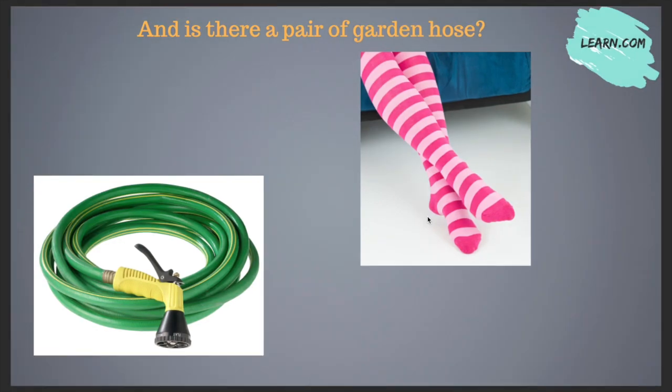And is there a pair of garden hose? Now hose, as you can see, a garden hose is the flexible pipe which is used in the garden for watering the plants. But on the other side, a pair of hose means a pair of stockings, that is large socks, which we use in our daily life. They come in a pair. They never come in single. But have you ever seen a pair of garden hose, the flexible pipe which we are using in the garden? Do we have a pair of it? No, obviously not. We have a single.